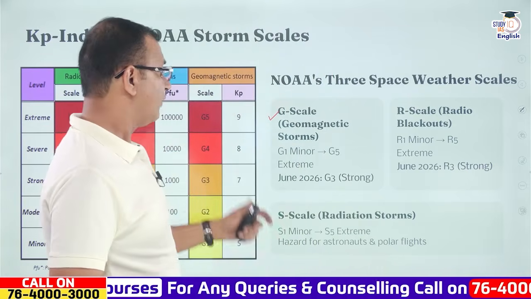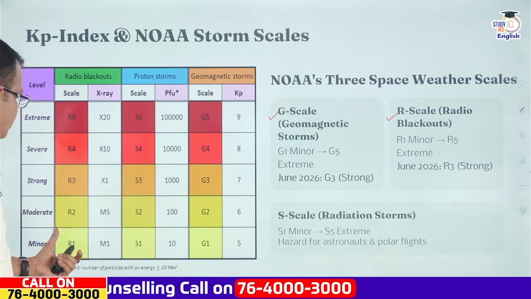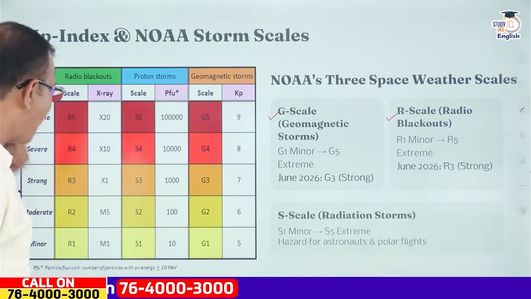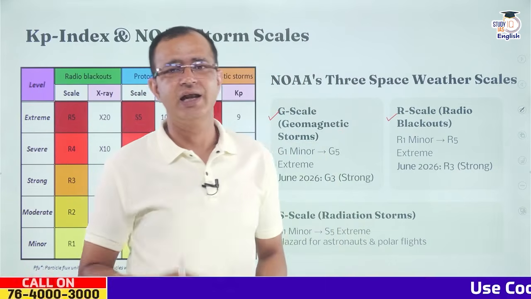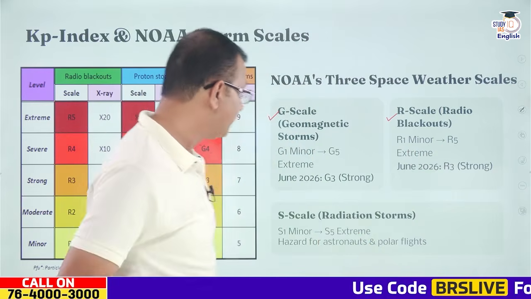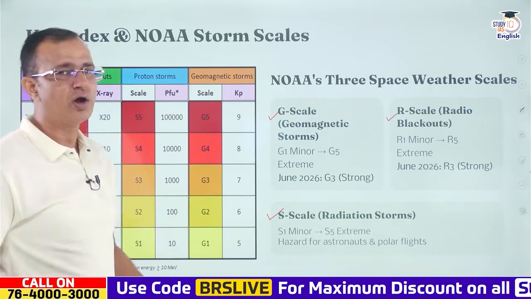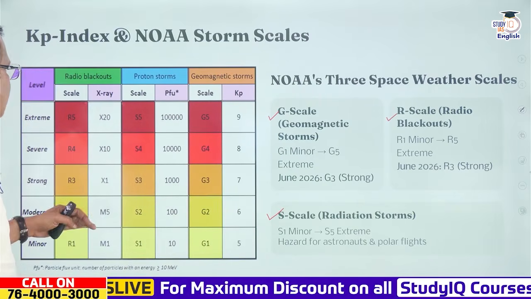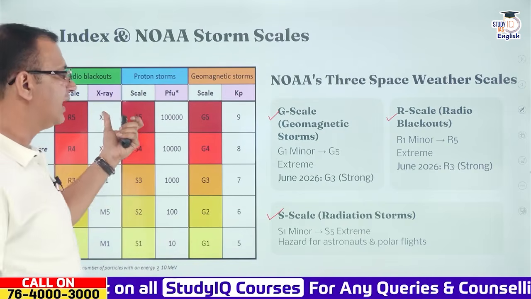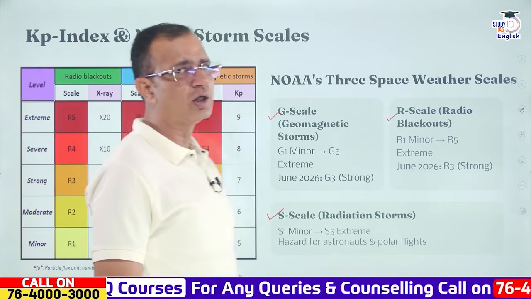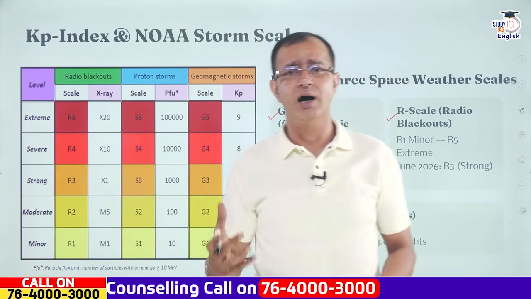Now, the R scale is for radio blackouts. Over here, you can see we have R1 to R5. Again, R1 is minor and R5 is extreme. And in June 2026, the scale was R3, that it was strong. Then comes the S scale, that is for radiation, or basically the proton scale. Over here you can see in the S scale we have S1 to S5 again, where S1 is minor and S5 is extreme. And this is basically for the hazard to astronauts and even for polar satellites or polar flights.